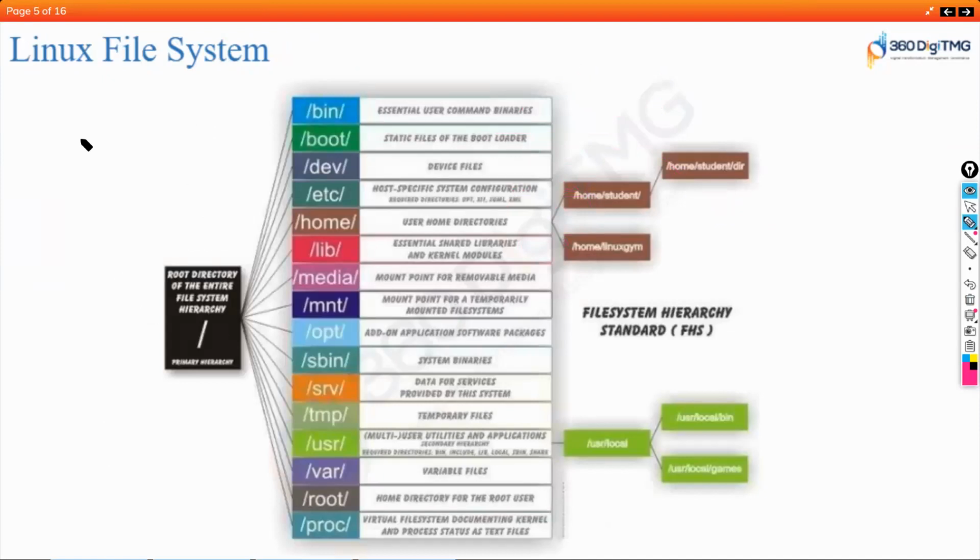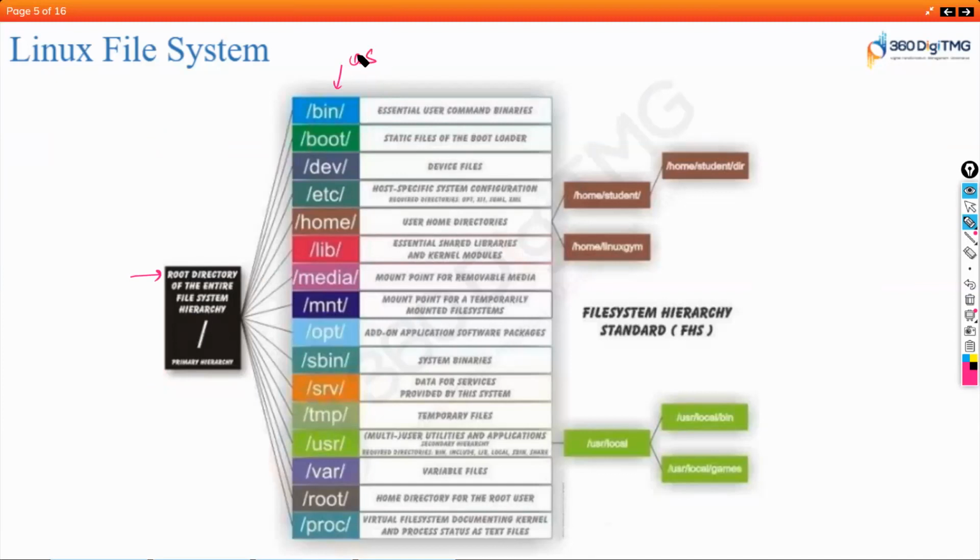And you will not see C drive, D drive options. You will only see slash, and then a bunch of operating system files. This is called the root directory. Your forward slash is called the root directory. The entire disk starts here. This is the starting point. And after this, you will have a bunch of files and folders. These are system related or operating system related folders, OS related, guys.